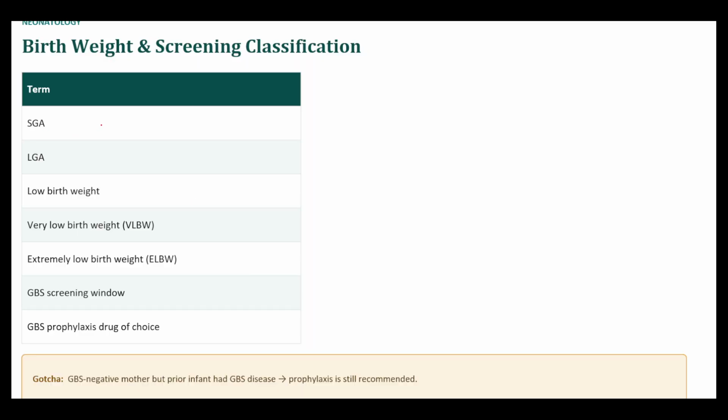So small for gestational age is defined as less than 10th percentile, LGA over 90th percentile. Low birth weight is under 2,500 grams, very low is under 1,500, extremely low is under 1,000. GBS screening should be at 36 to 38 weeks, and then GBS prophylaxis is penicillin G.